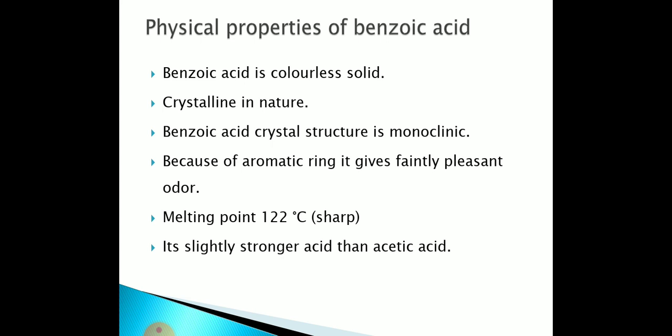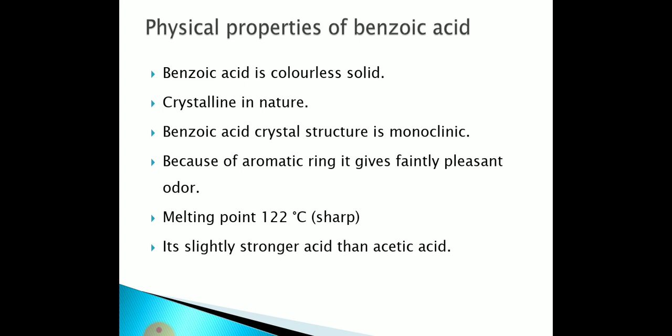The melting point of benzoic acid is 122 degrees Celsius. Benzoic acid gives a sharp melting point. It is a slightly stronger acid than acetic acid.